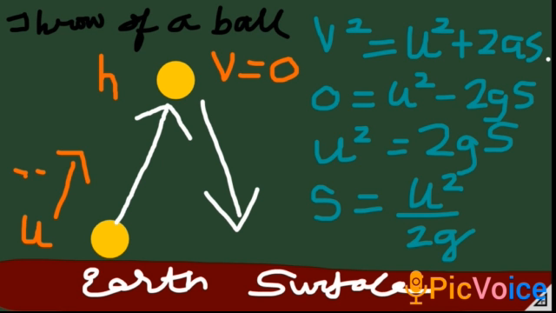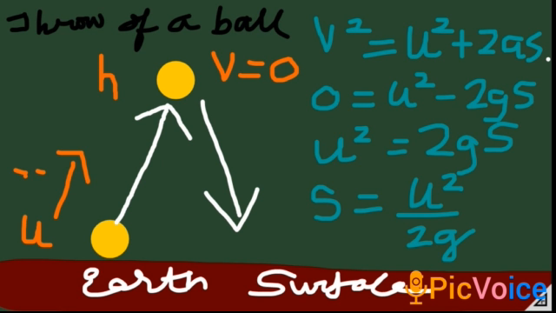Now as the ball goes higher and higher, it is fighting the earth's gravitational pull, and that is why the velocity will go on reducing and reducing. Finally, at one particular height h, the entire force we had given to the ball to go up is used up, since we are not going up with the ball so that we can supply the force full time. Once we have given the force and the ball is gone, this force will go on reducing as it goes higher and higher, fighting the earth's gravitational pull.